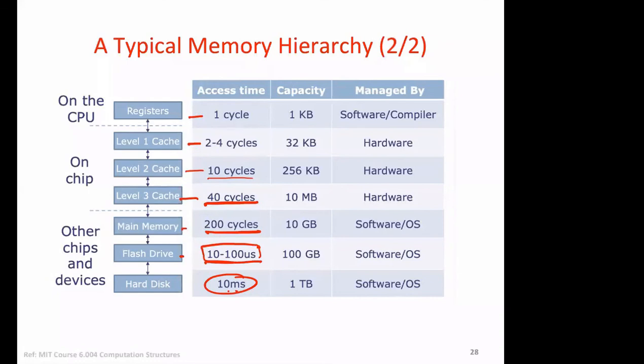And we can see the capacity of register is 1 kilobyte. We have seen already about 1000 bytes. And then level 1 cache is 32 kilobytes. This is 256 kilobytes, 10 megabytes, 10 gigabytes, and so on. The question is, who manages this?